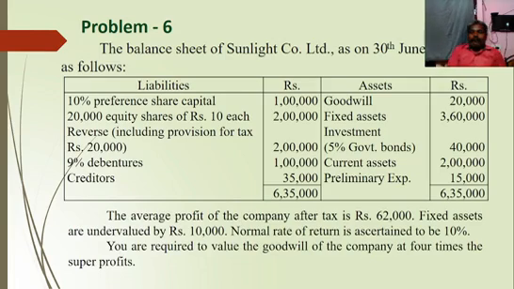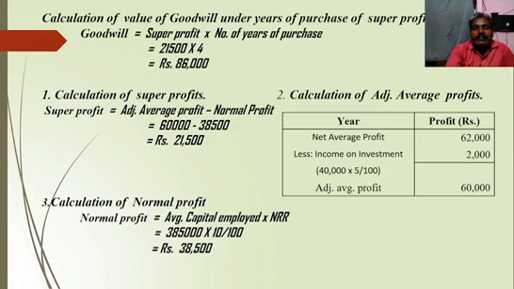Right. So how to calculate capital employed, super profit, goodwill? We will discuss in the next step. So calculation of value of goodwill under the years of purchase of super profit method. The formula is super profit into number of years purchase. The next step is calculation of super profit. Super profit equals adjusted average profit minus normal profit, because we have some adjustment in that problem, right? So the second step is calculation of